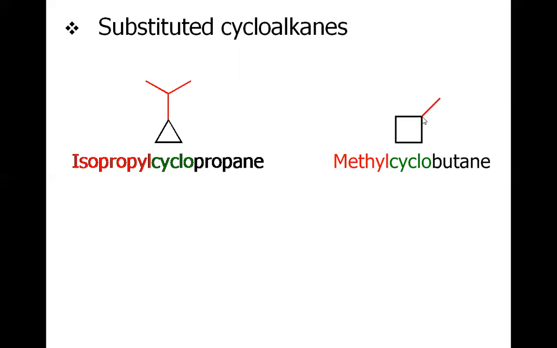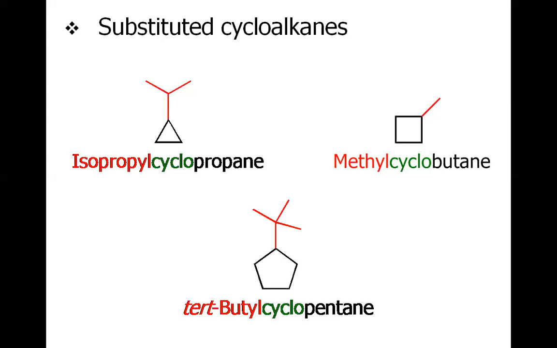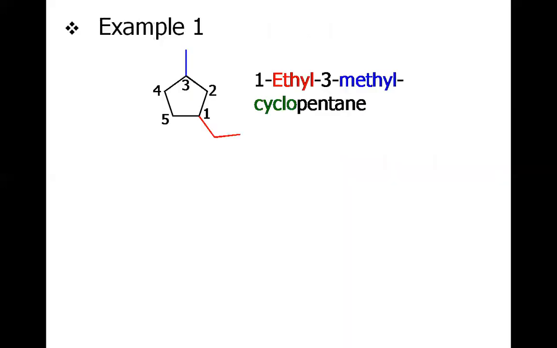It is deliberate because it's always at number 1, so it's useless to write 1 methyl cyclobutane, because if the methyl were here, we would call it 1 from this position. So we will never say 1 or 2 if we are having just one substituent on the cyclic compound. So this compound must have the name tertiary butyl cyclopentane, the third compound.